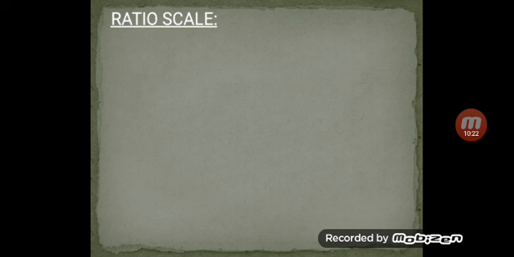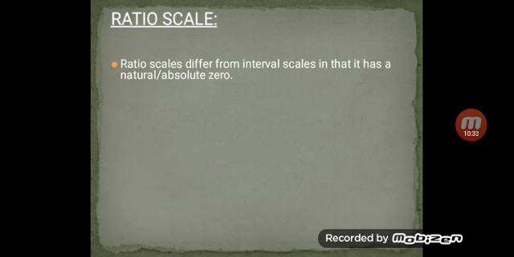Next is the ratio scale. You have already learnt about ratios in your finance or accounting subject. Ratio scale differs from interval scale in that it has a neutral or absolute zero. I will tell you in the next example what absolute zero is.